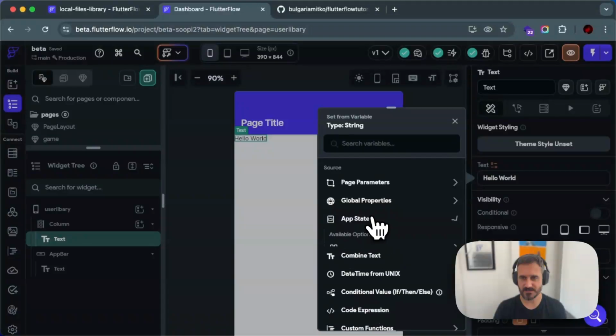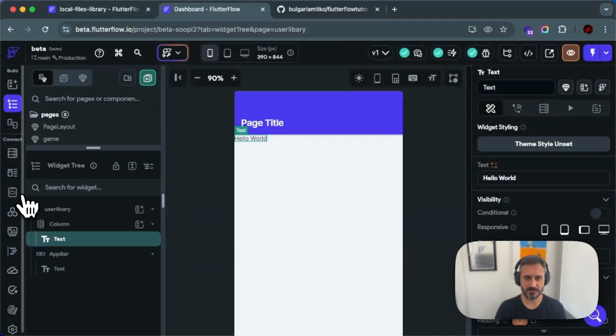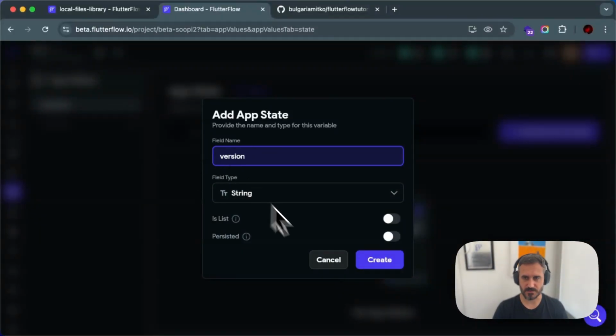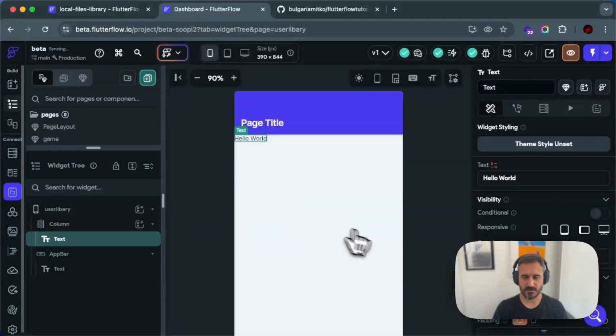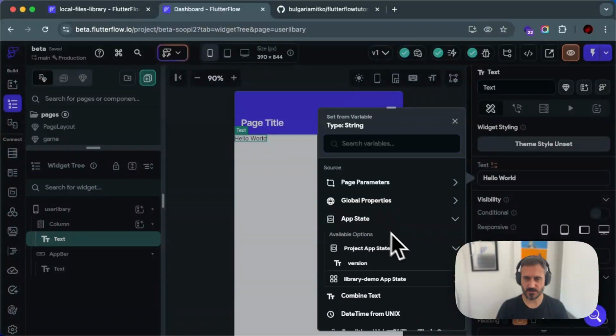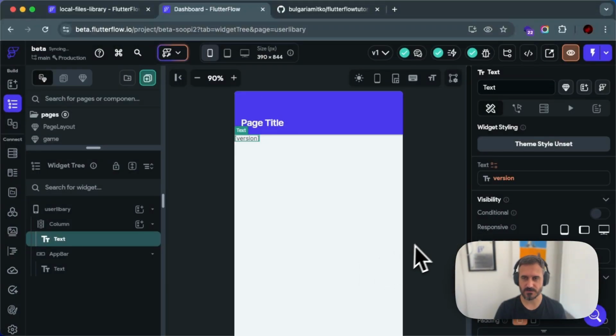You can go to upstate, and now under upstate we have these available options. What if I have another upstate over here just for demo purposes? Let's add a version, my version, for example, or you can probably have the same version, to be honest. If I just click version and go over here, that means that if I go to upstate right now, we have 2 versions, right? So we have the upstate version from my project, and we have one from the library. If I click over here, that will be the upstate coming from the library.